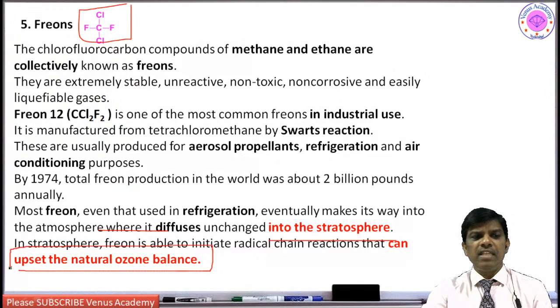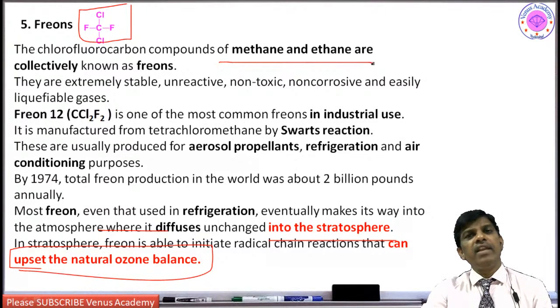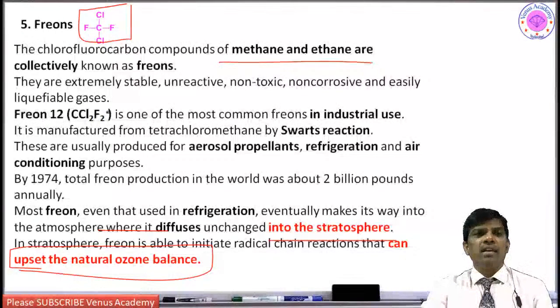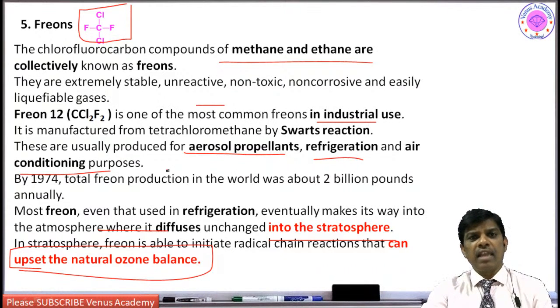These are halogen compounds, but they are very important compounds, commonly used industrially as aerosol propellants, in refrigeration and air conditioning. Though they are highly useful, care must be taken in using these compounds.